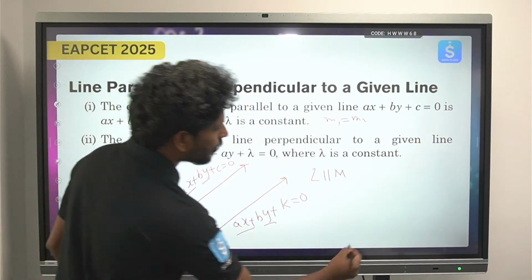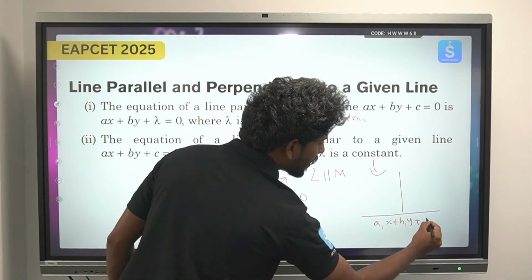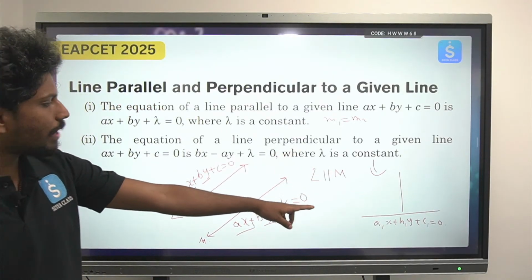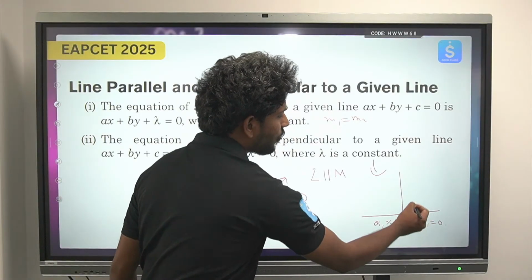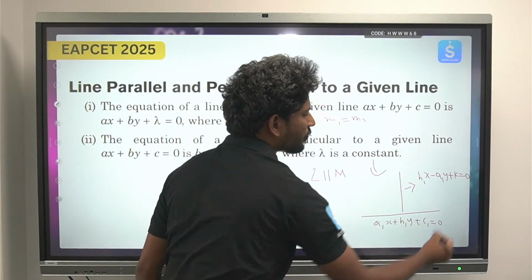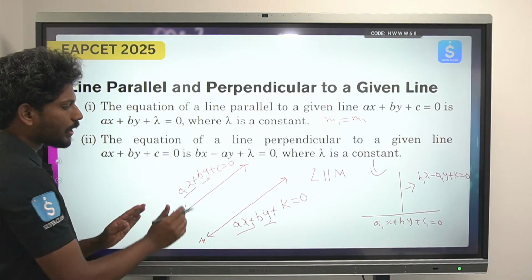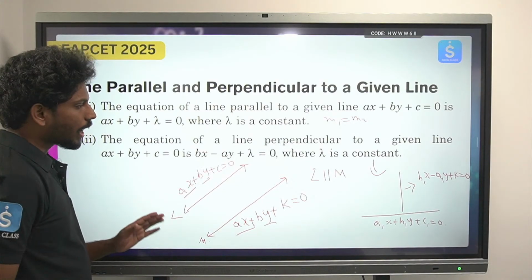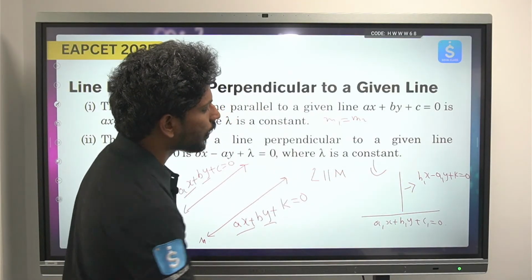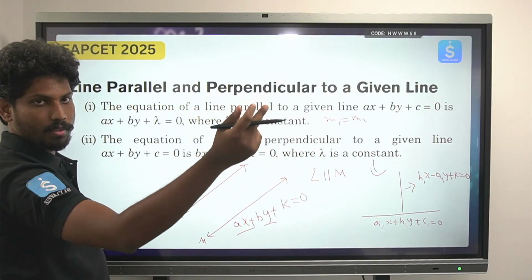Similarly if two lines are perpendicular, suppose a1x plus b1y plus c1 equals 0, or c equals 0. In this case it becomes bx minus ay. So this a1x plus b1y plus c1 becomes b1x minus a1y plus some k equals 0. Here, when the lines are parallel, the coefficient of x is the same, the coefficient of y is also the same and we change the constant. But for perpendicular lines, the equation of the perpendicular line is in this form: the coefficient of y goes to x, the coefficient of x goes to y, and the sign will be changed.